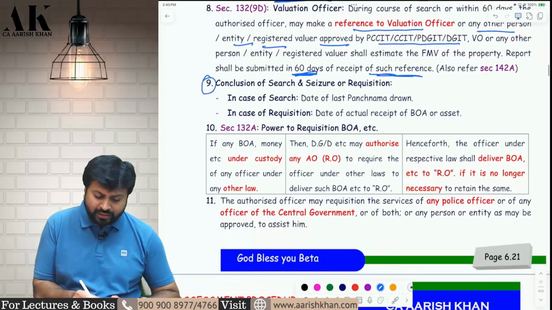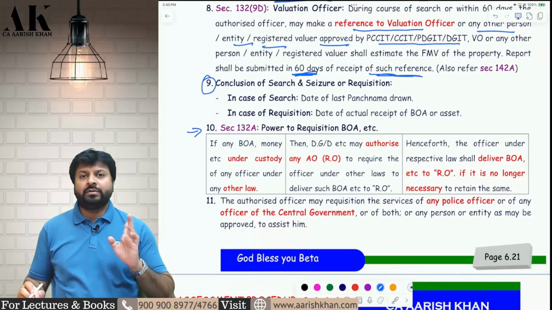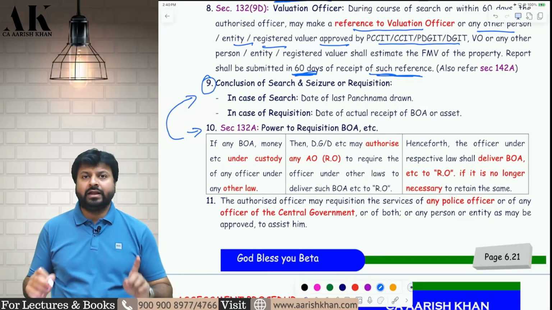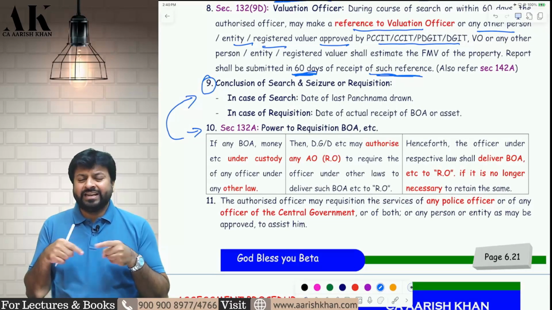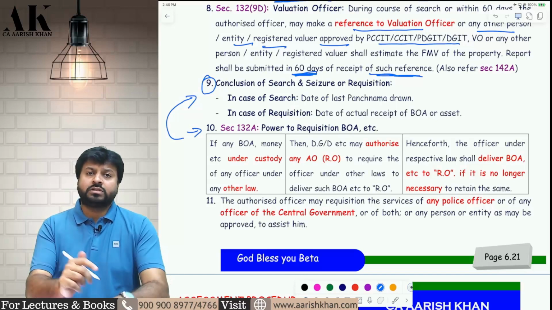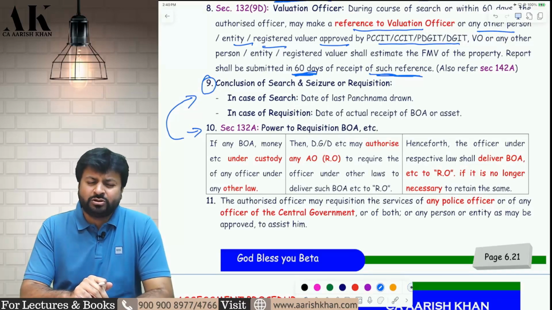Now to understand this point number 9, we need to understand first point number 10, and then we will come back to point number 9. What is point number 10? Point number 10 is 132A, which will come again and again now, which is the power to requisition books of accounts, documents, bullion, money, jewelry, etc.